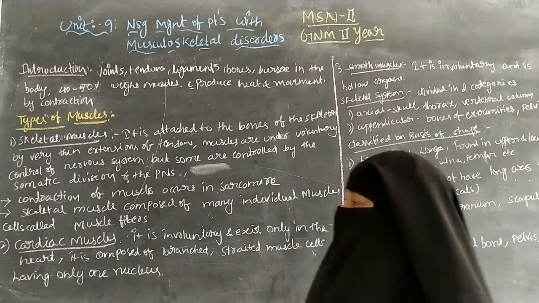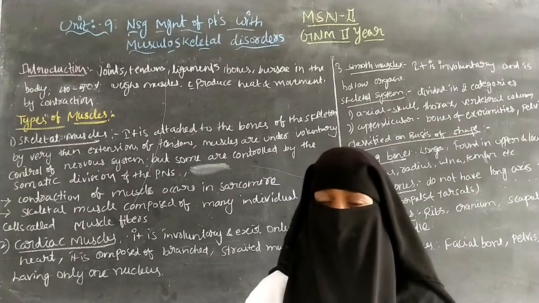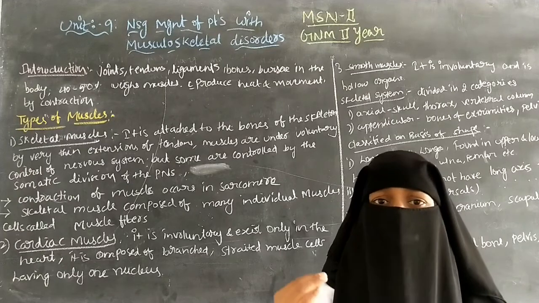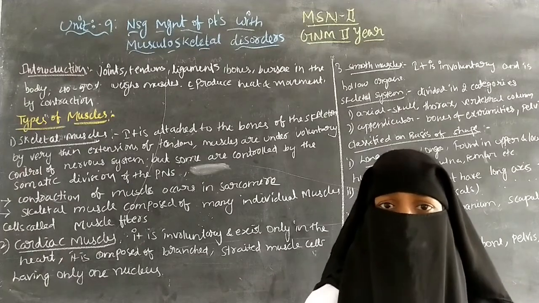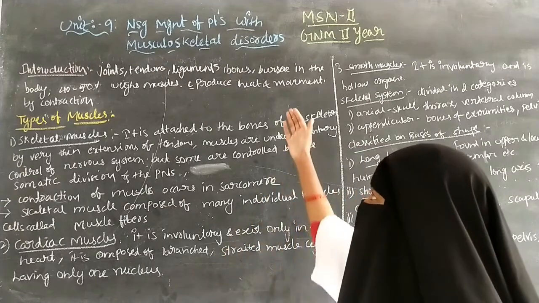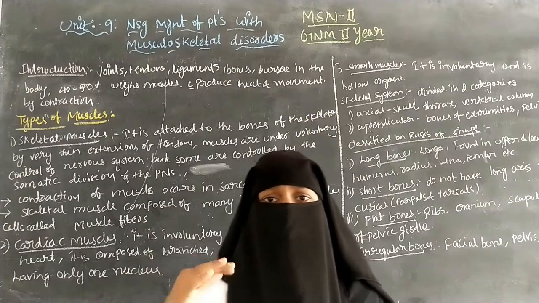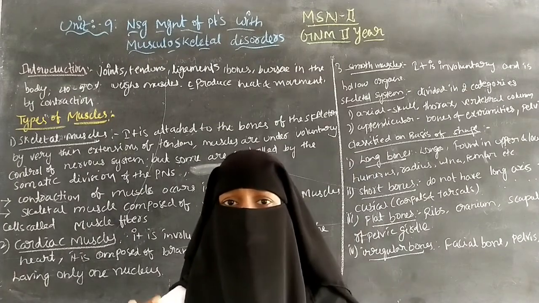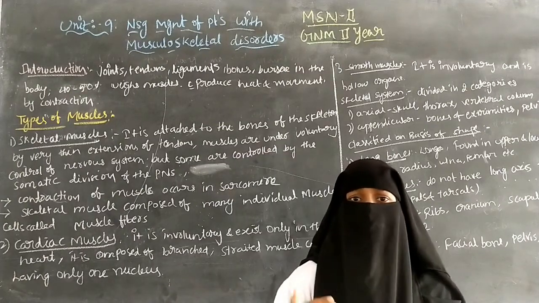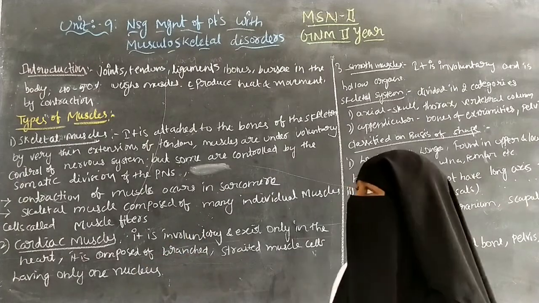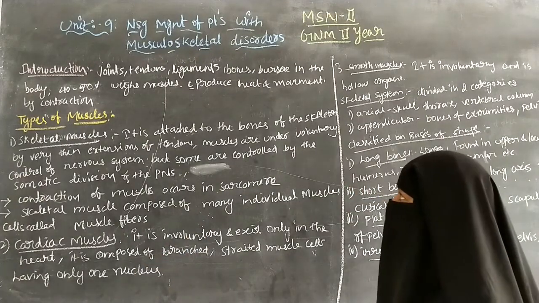And bursae are fluid filled sac-like cavities. The main function of the bursae is to reduce friction between the bones caused by the movement of the muscles and tendons.